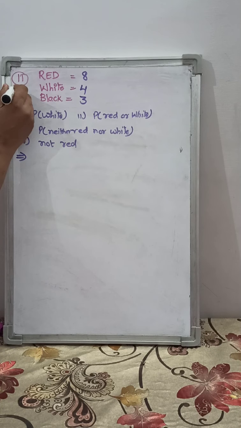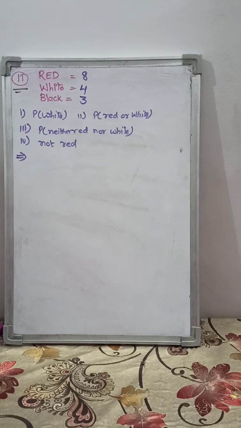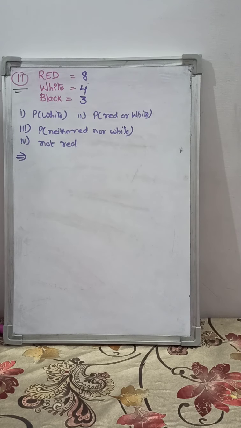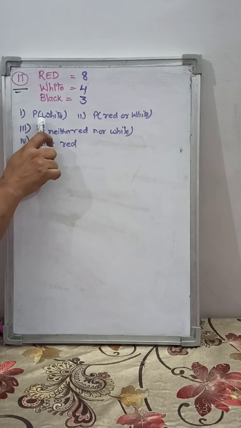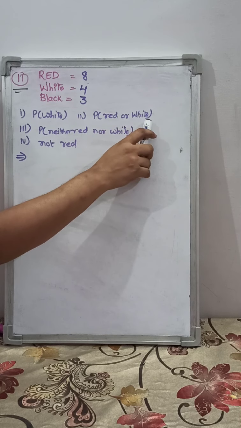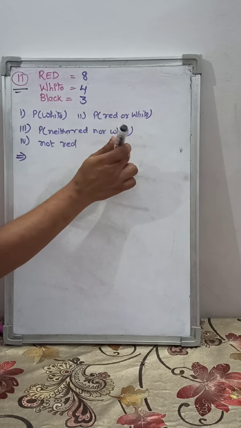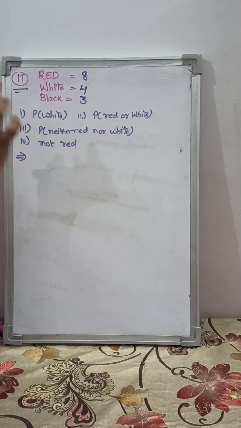Question number 11 now. I am doing a different type of question so that you are able to practice. A bag contains 8 red balls, 4 white balls, 3 black balls. One ball is drawn at random. What is the probability that the ball drawn is: first, white; second, red or white; third, neither red nor white; fourth, not red?